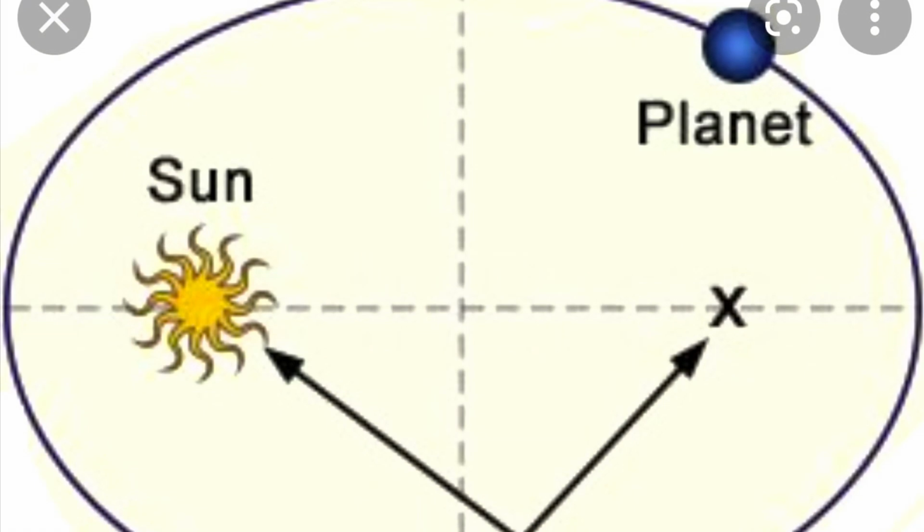Kepler discovered the three major laws of planetary motion. The first law was that the planets move around the sun in ellipses with the sun at one focus. An ellipse shows a flat plane that intersects a cone in a direction that is not parallel to the base of the cone. An example of an ellipse is the rings of Saturn.